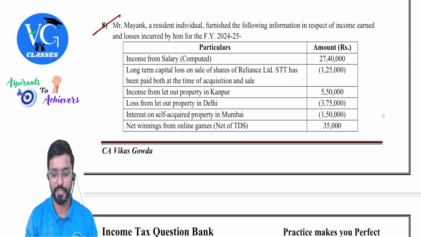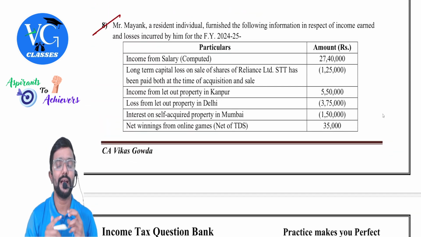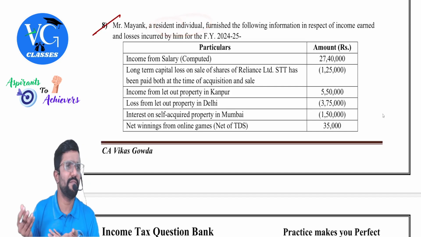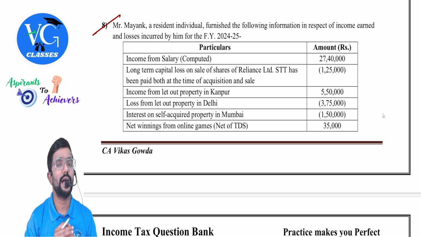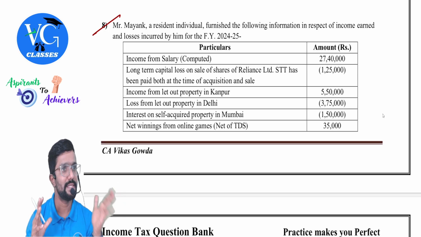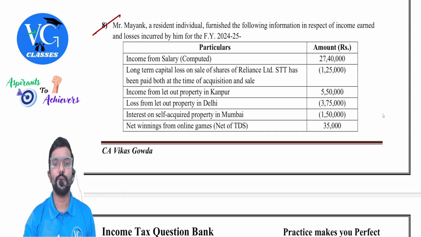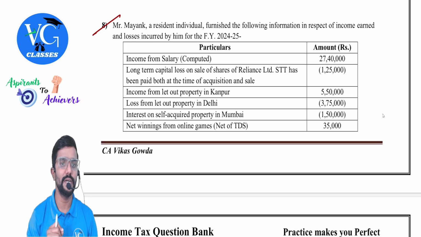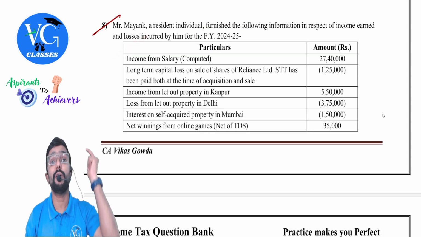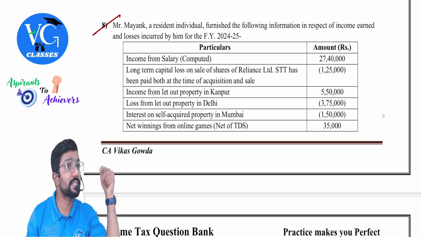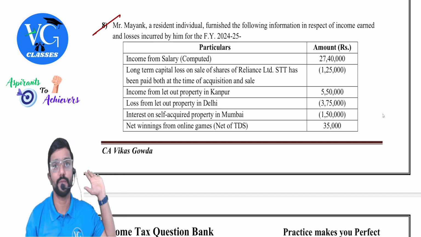Let me read the information now. Mr. Mayank, a resident individual. Maybe somewhere it may play a role. Resident. And if by chance age is not given, what do you assume? Less than 60. Furnish the following information in respect of income earned and losses incurred by him for financial year 24-25. Income from salary already computed. Will you give standard deduction? No, no, no. Already taken care.